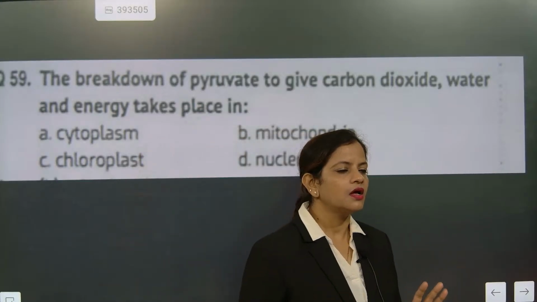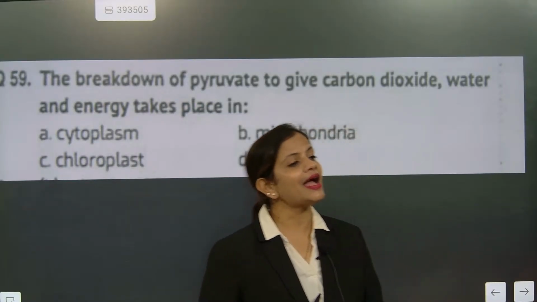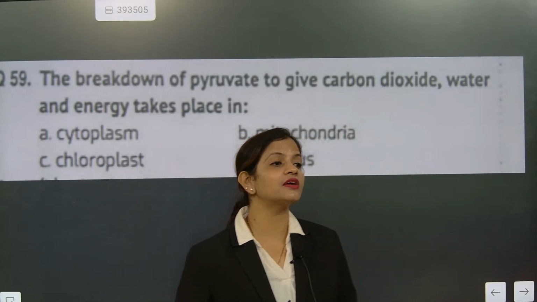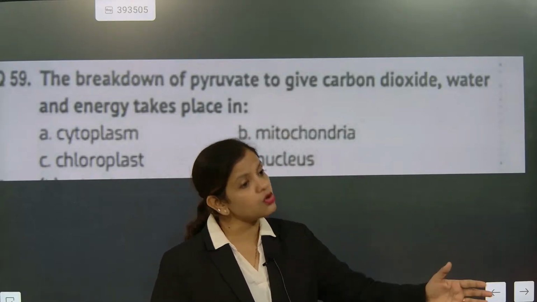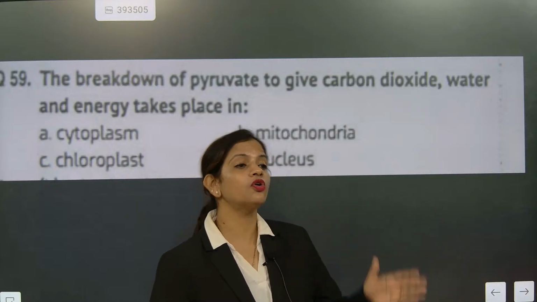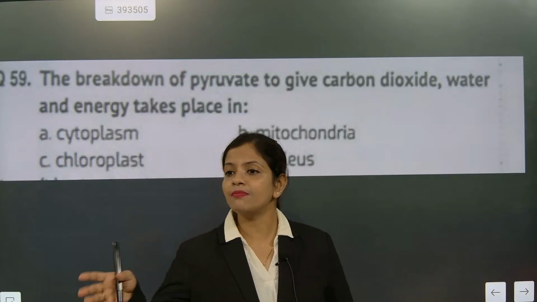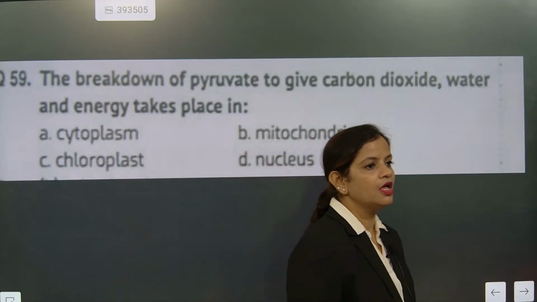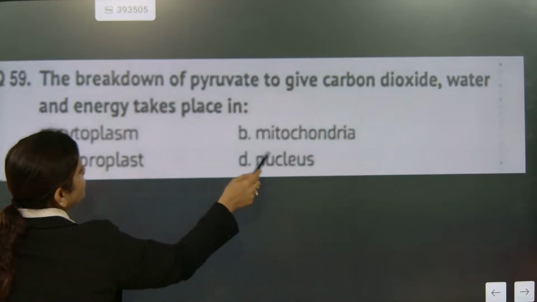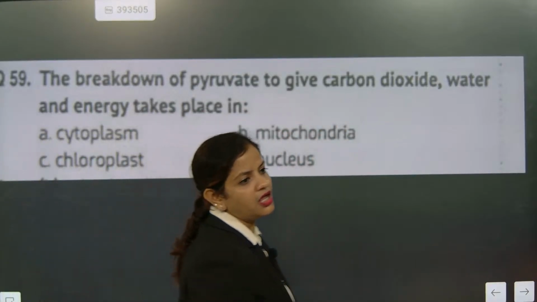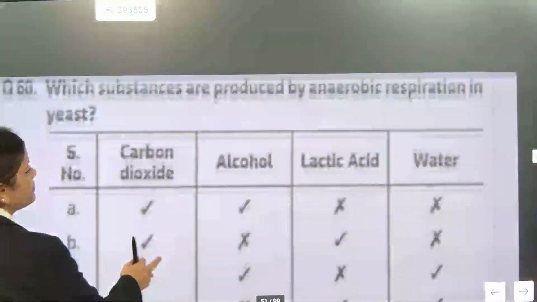I'll say one thing. When the food particle goes into the cytoplasm, the breakdown of the food particle will give you pyruvate. Understood? The pyruvate will go into mitochondria, and there the breakdown of pyruvate will happen. So pyruvate will break down under the Krebs cycle in mitochondria. That has to be remembered. So the correct answer: the breakdown of pyruvate to give carbon dioxide and water will be done in mitochondria. It will not be done in cytoplasm. So Sanjay and the backside people were correct. Front side, please check this one out.